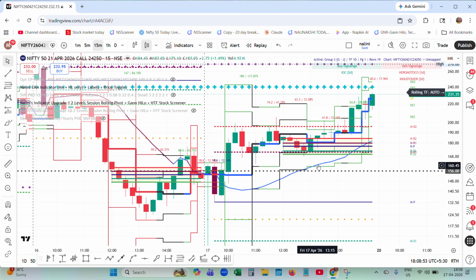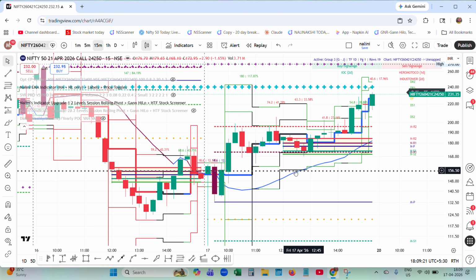Yes, the price, these boxes are sitting above the Gann Hilo. No question of thinking about going short, because the structure is intact, and the trend is intact. So we only have to wait for the discount.